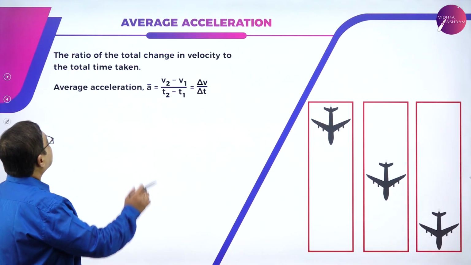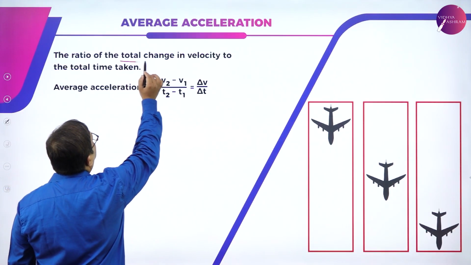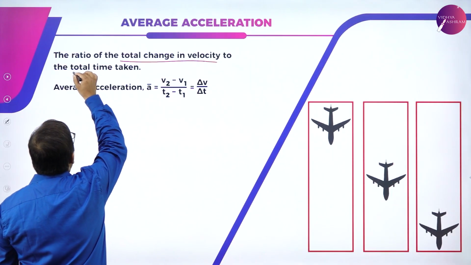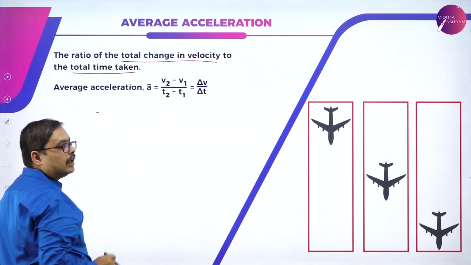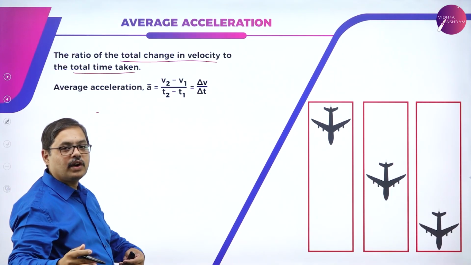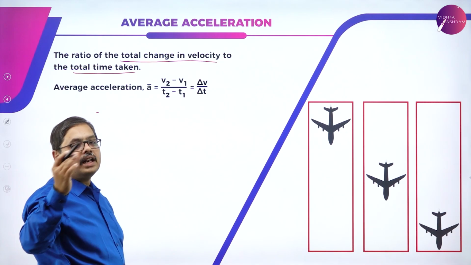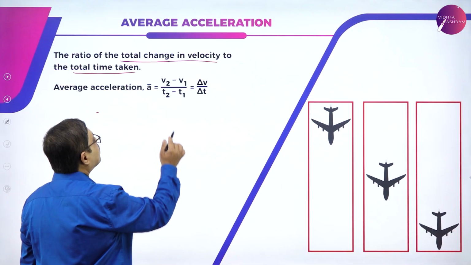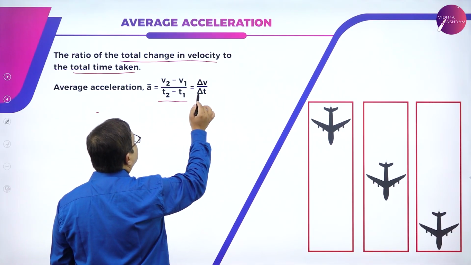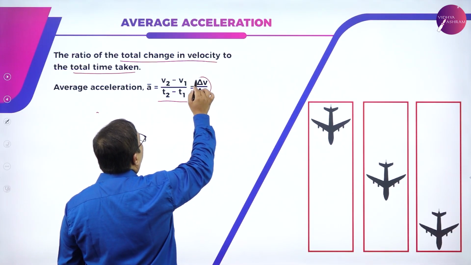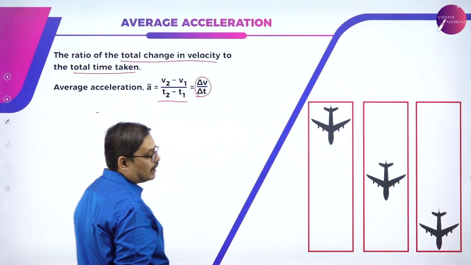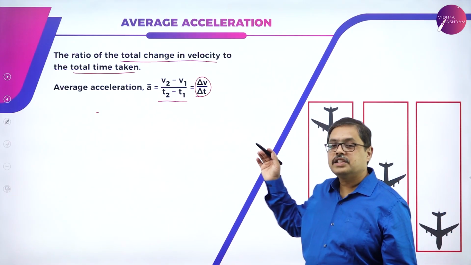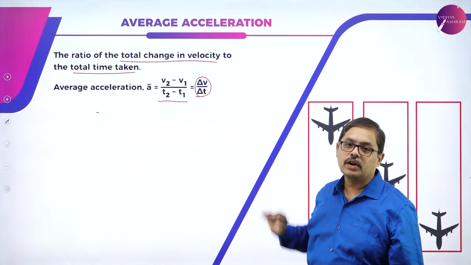Let us check what is average acceleration then. Average acceleration is taking into account the total change in velocity by the total time consumed. Whenever you are traveling from one city to another city, what was the total change in velocity? What was the total time taken? That is represented by V2 minus V1 by T2 minus T1, or delta V by delta T. Average acceleration takes into account total change in velocity by the total time taken.